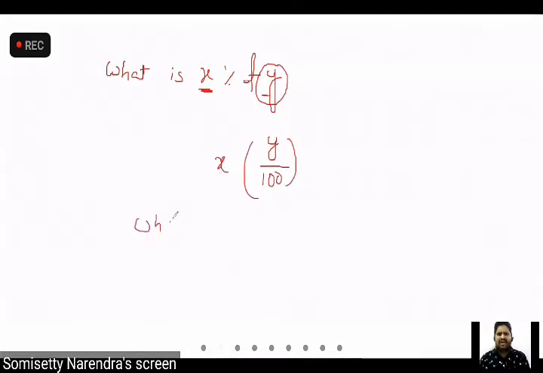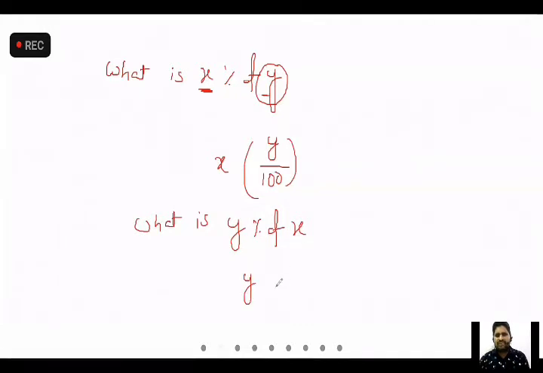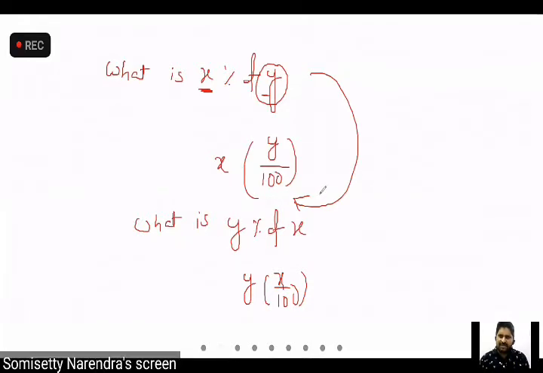Same way, what is y percent of x? Then y by 100 into x. Here also you write y into x by 100. y by 100 into x and x by 100 into y, both are the same, no? What is x percent of y, what is y percent of x? Can I say that x percent of y is equal to y percent of x?